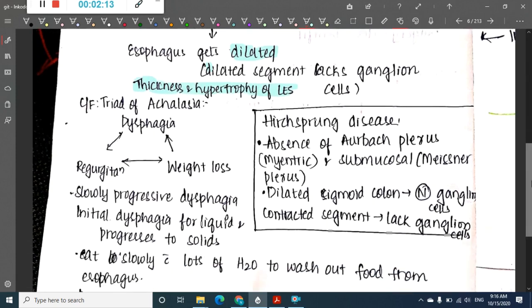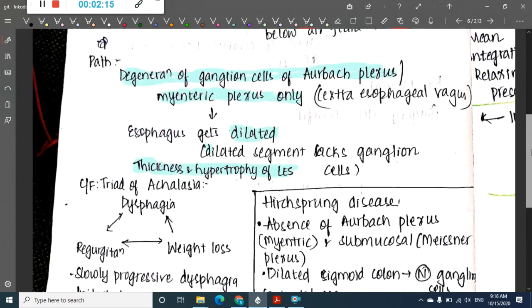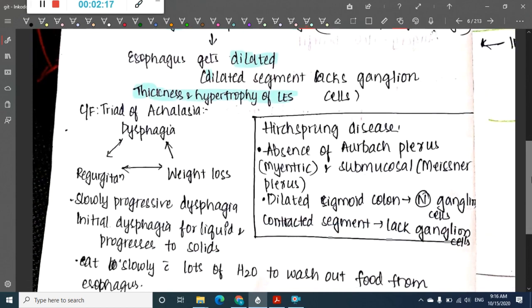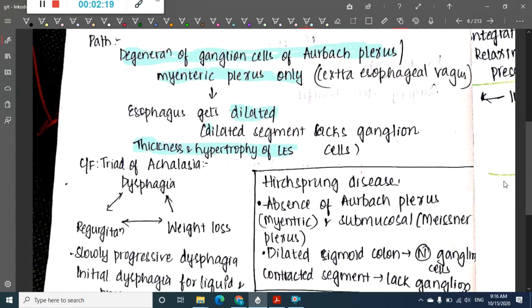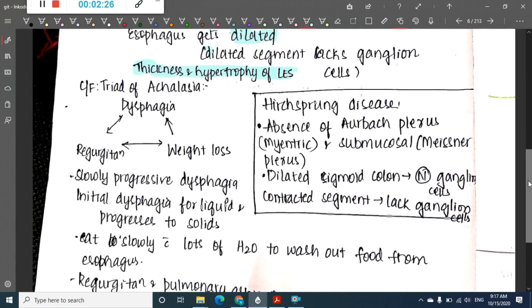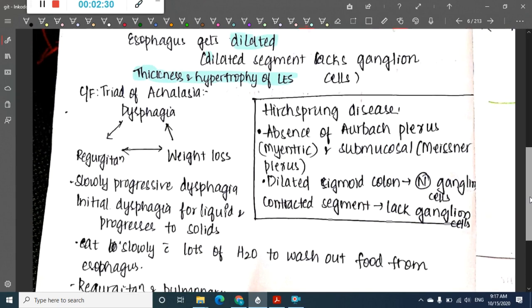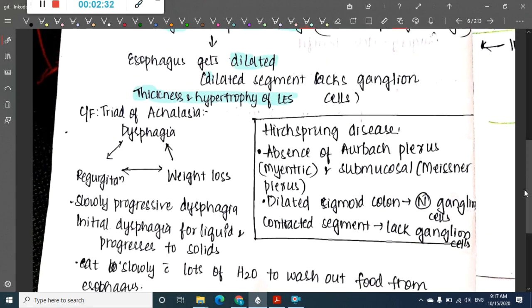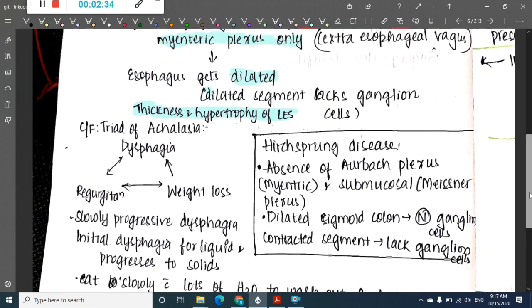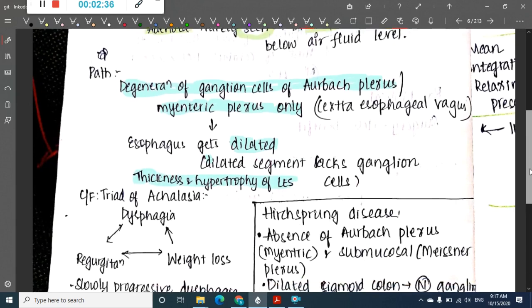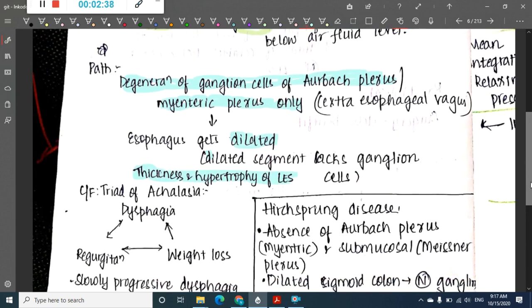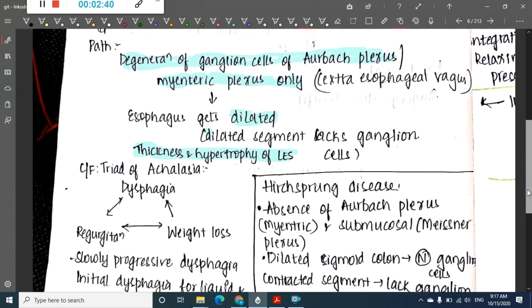We have Hirschsprung disease. The difference between achalasia cardia and Hirschsprung disease is that in achalasia cardia there is degeneration of ganglion cells of Auerbach plexus and myenteric plexus, whereas in Hirschsprung disease there is absence of Auerbach plexus and the submucosal plexus. Here both mucosal and submucosal plexus are lost, but in achalasia cardia only the myenteric plexus or Auerbach plexus is lost.